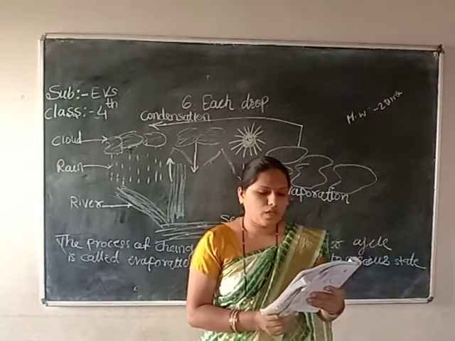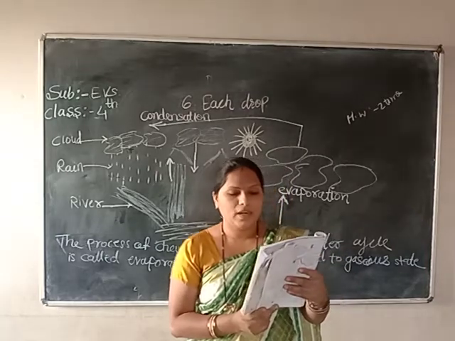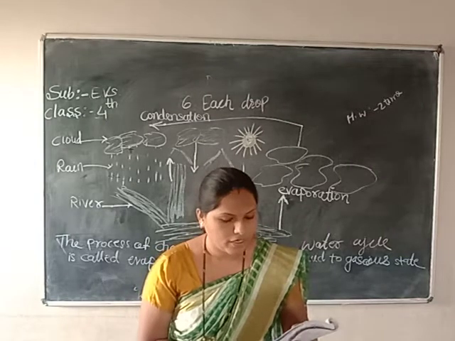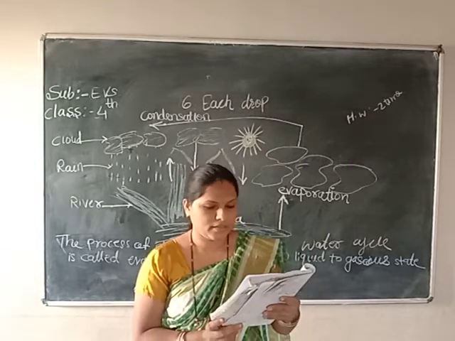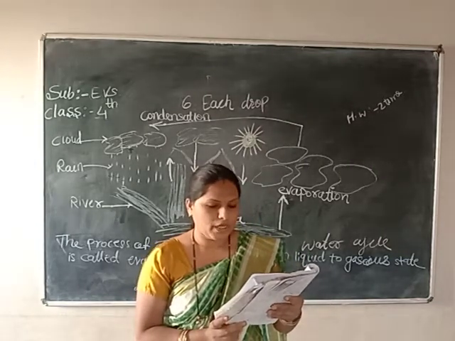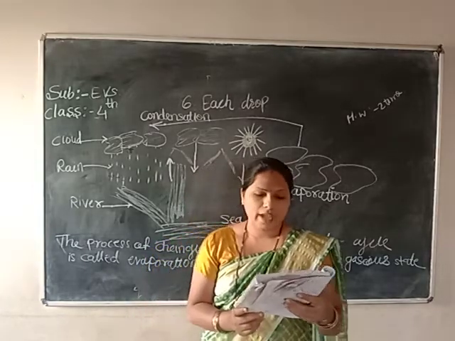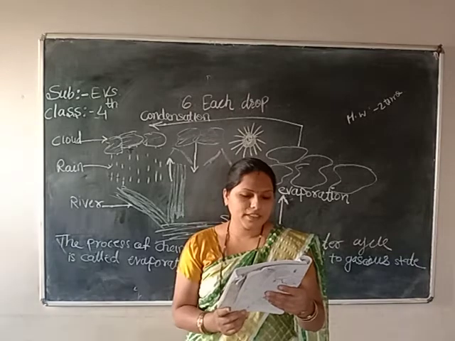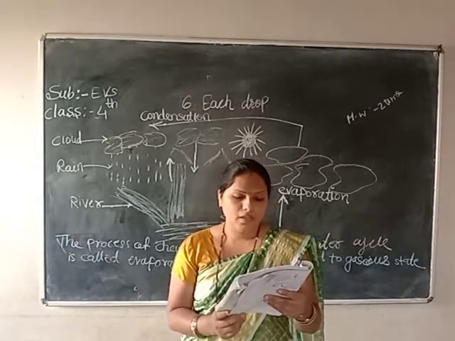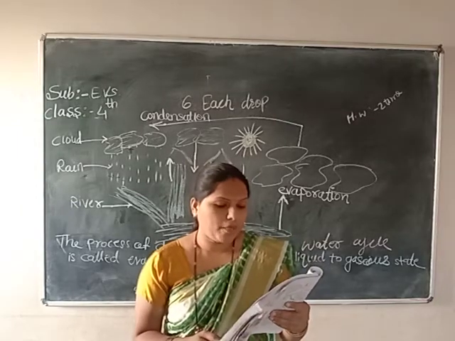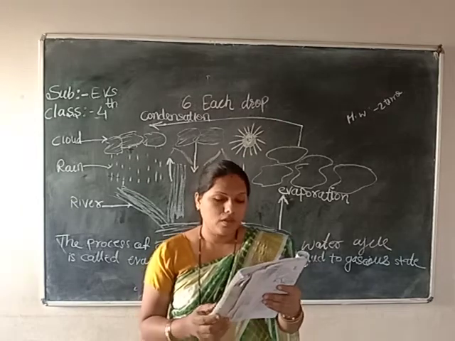Water in the water bodies, soil, plants and animals gets evaporated due to the heat of the sun. The evaporated form of water enters the air and rises up. It gets condensed by the cool air and turns into droplets of water. The droplets of water form clouds.